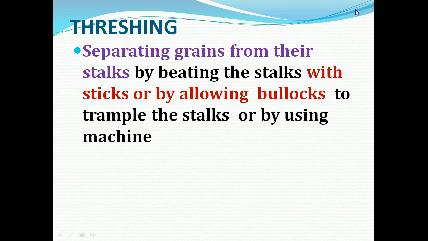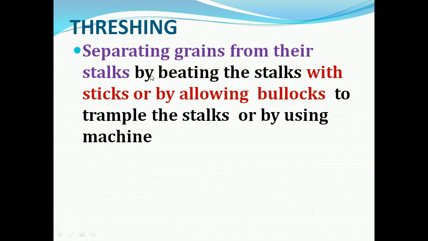The next method is threshing. What is meant by threshing? It is the process of separating grains from their stalks by beating the stalks with sticks, by allowing bullocks to trample the stalks, or by using machines.